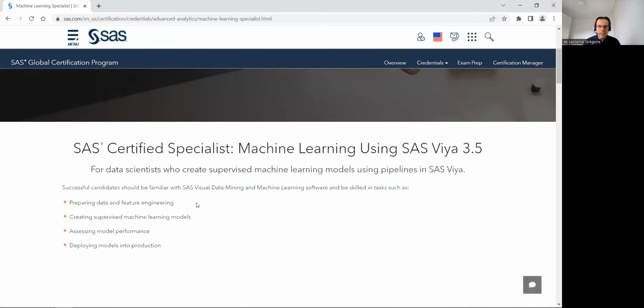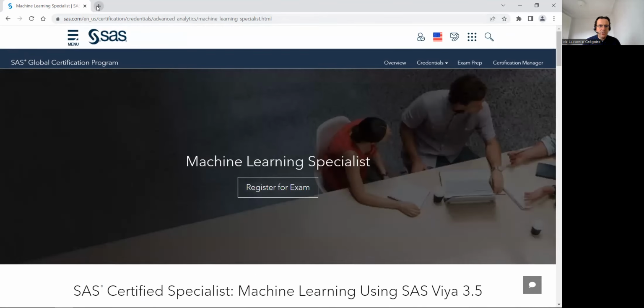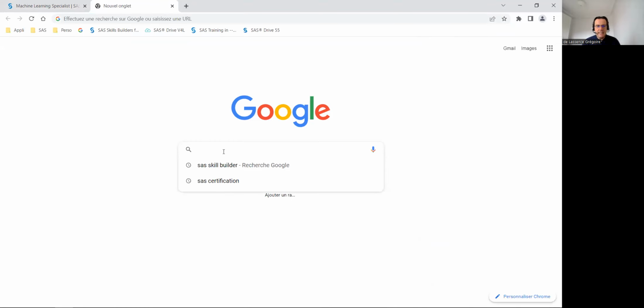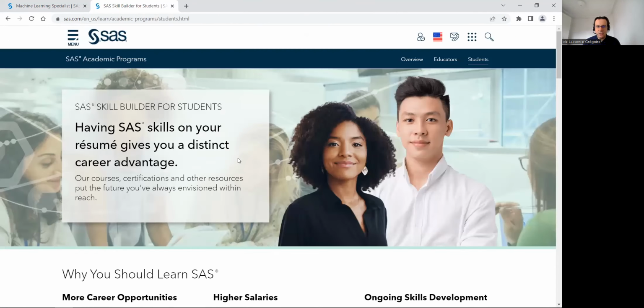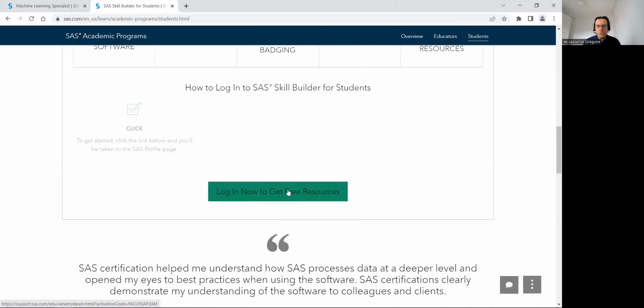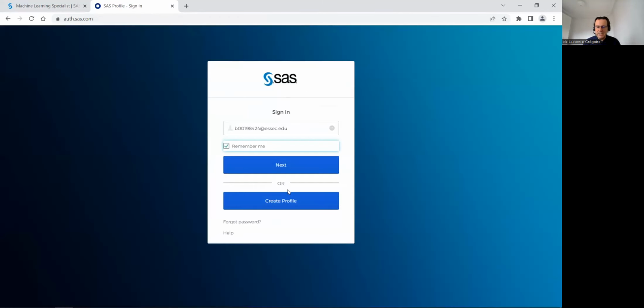To prepare for this exam, if you are a student, you can log on to SAS Skill Builder. I type in Google SAS Skill Builder and get SAS Skill Builder for students. To log on, you must have an email from an academic institution. For example, I will log on with my email as a lecturer from the business school ESSEC, a famous French business school. If you don't have a profile, you click on create a profile.